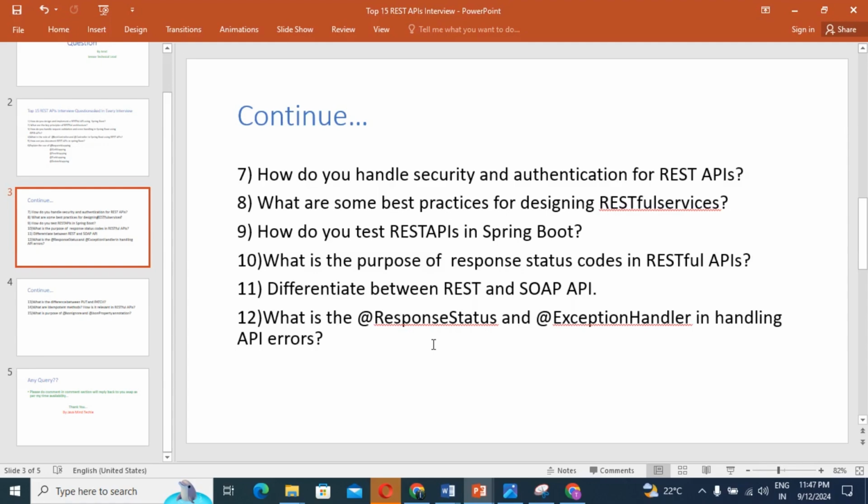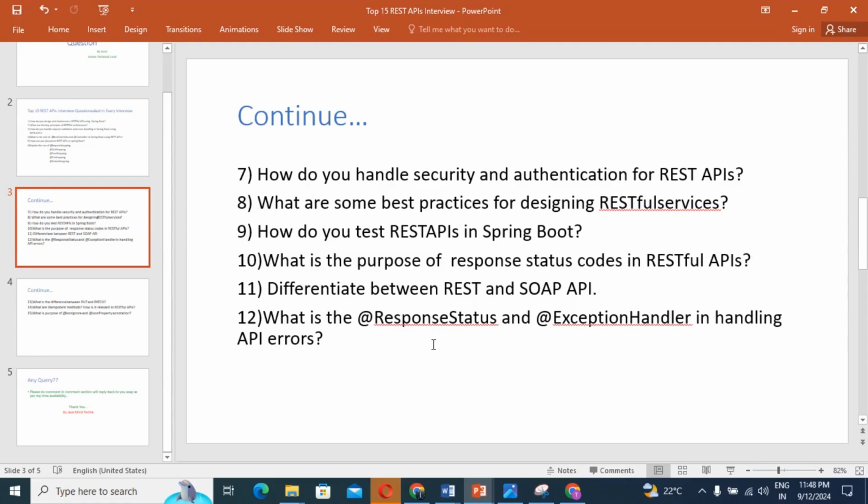Guys, next question, question number 12: what is the difference between @ResponseStatus and @ExceptionHandler in handling errors? In simple layman terms, @ResponseStatus is used to set the HTTP status code for the response. It can be applied to methods or exceptions to indicate the status code for the response.